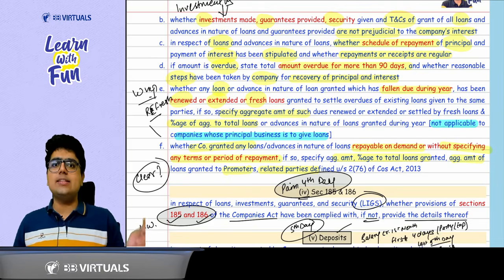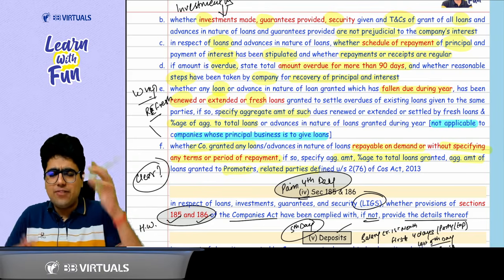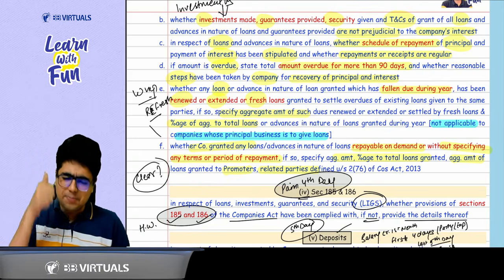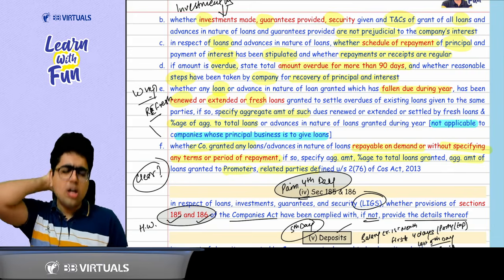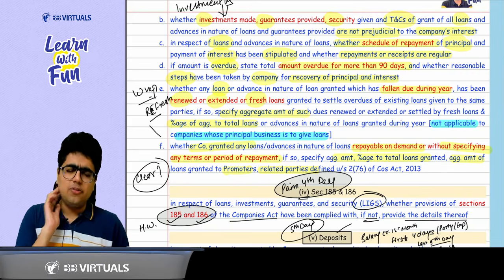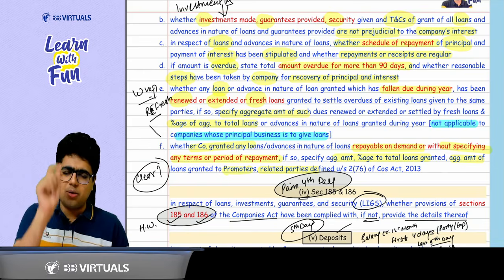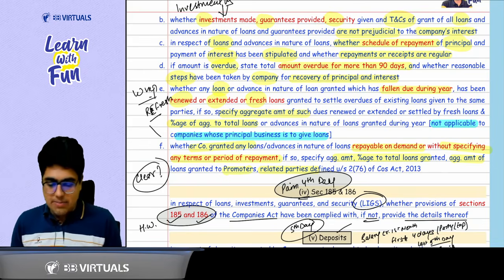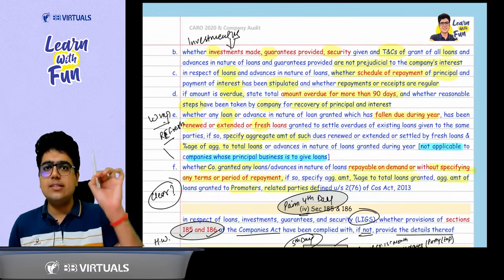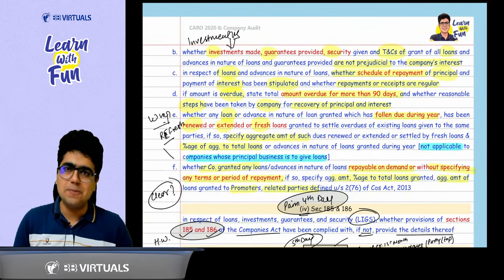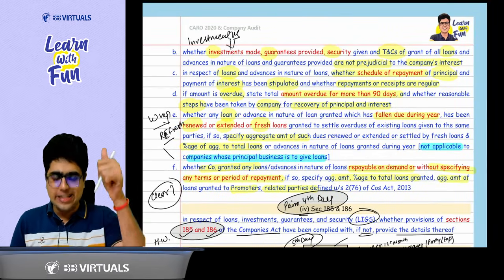And the last point is, a loan was issued during the year without any due date. That means it is repayable on demand or without any terms of repayment. Again, you need to mention the amount, the percentage to the total loan, and the amount given to relatives and promoters. Remember, again, this second last point is not applicable to the companies whose principal business is to give loans. Got it? Got it, sir.